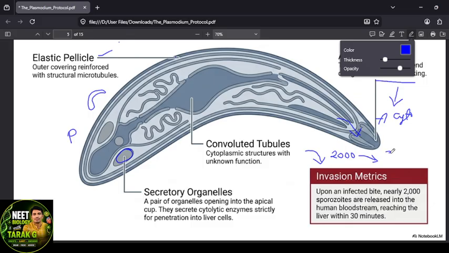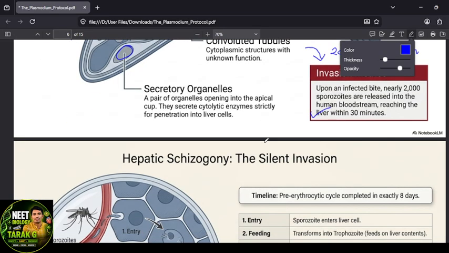Within half an hour, within 30 minutes, they travel in the human blood and finally reach the liver cell. Why? Because the liver is a good source of glycogen. So they enter through the bite into the bloodstream, then reach the liver in 30 minutes, right? This is the sporozoite structure.